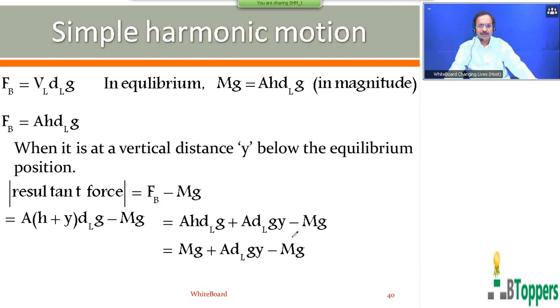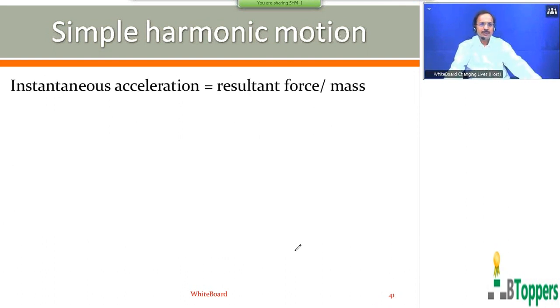So mg minus mg get cancelled. So I am going to show the continuation, notes for the continuation to this. So instantaneous acceleration of the block is equal to resultant force on the block by mass. So resultant force on the block I have written as minus A dl g y. Mass of the block is denoted by m.